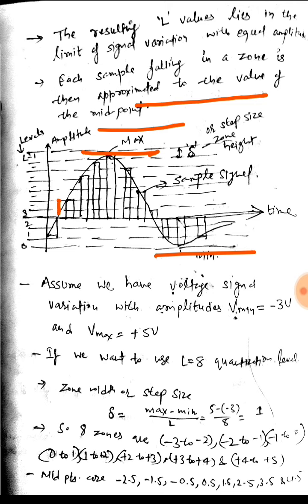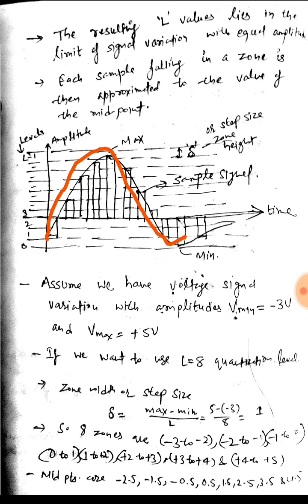Like if we have this signal which is lying between 0 and this value, this signal will be assigned the half value, that is the midpoint of this range. And like this signal, it ranges between 0 and this value, so it will be assigned the half value. If it is 3, then it will be assigned 1.5. If it is 2, it will be assigned 1. Like in this example, we can say that this is the analog signal, then these are the sampled values, the flat top sampled signal.